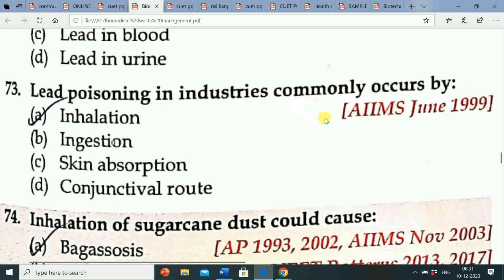Next question, lead poisoning in industries commonly occurs by: option A, inhalation; option B, ingestion; option C, skin absorption; option D, conjunctival route. The correct answer is option A, inhalation. So lead poisoning in industries commonly occurs by inhalation.